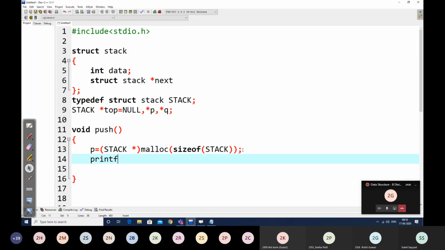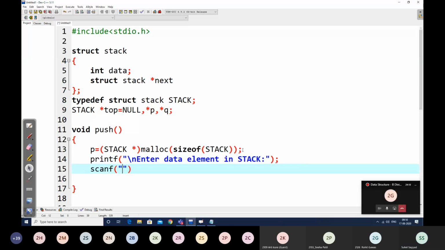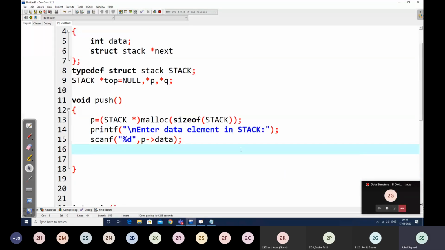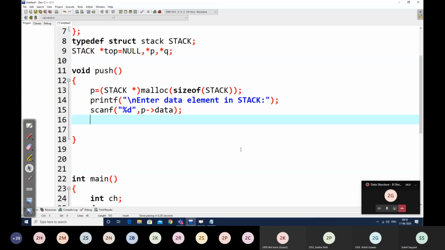Then we ask the user to enter the data element for the stack, and this data element is scanned into p data.